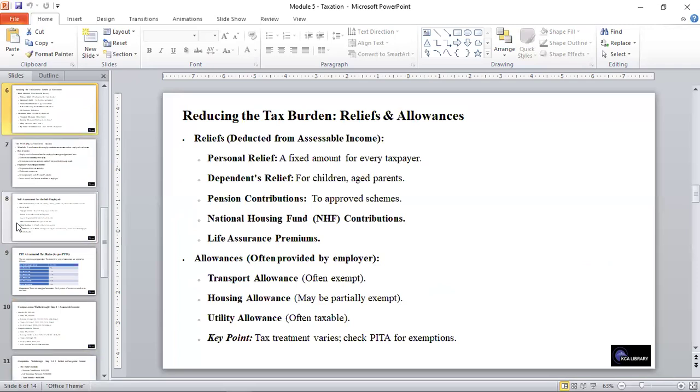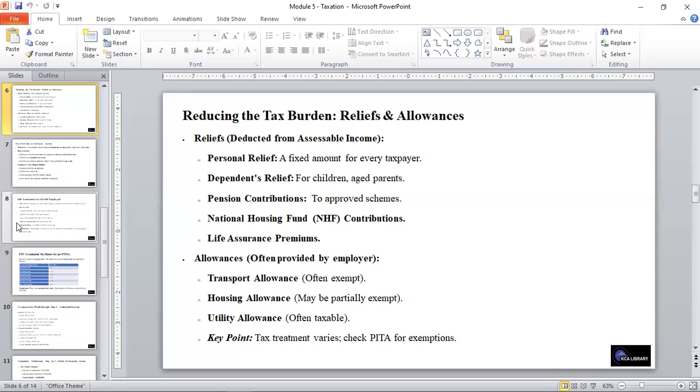Looking at reliefs and allowances, they are actually means of reducing tax burdens. When we talk about reliefs, these are deducted from assessable income, and they include personal relief, which is a fixed amount for every taxpayer. We also have the dependent relief, which deals with children and aged parents, and we also have pension contributions to an approved scheme, the National Housing Fund contributions, and lastly, life assurance premiums.